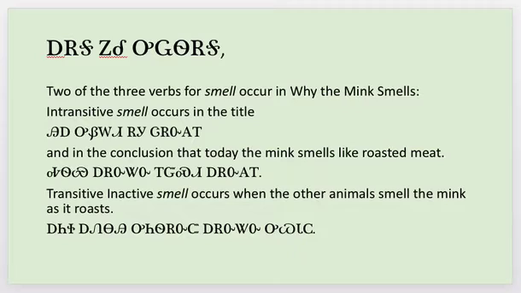Two of the three verbs for smell occur in Why the Mink Smells. Intransitive smell occurs in the title, and in the conclusion that today the mink smells like roasted meat.